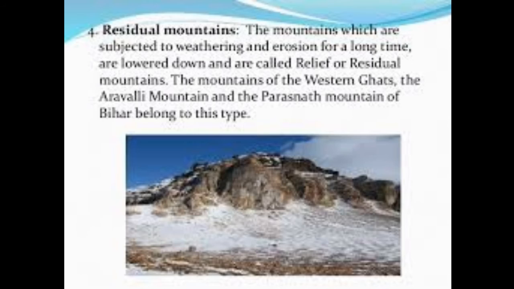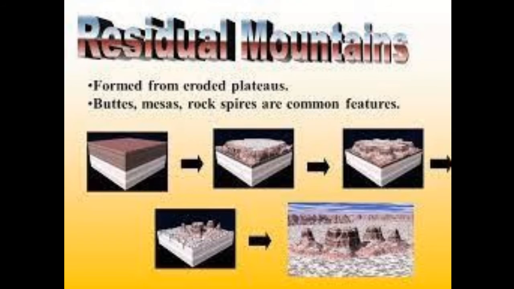Residual or relict mountains are formed by the process of erosion and denudation, by which soft rocks are worn down and the resistant rock masses are left standing. Such mountains are known as erosional, residual, relict or denuded mountains.